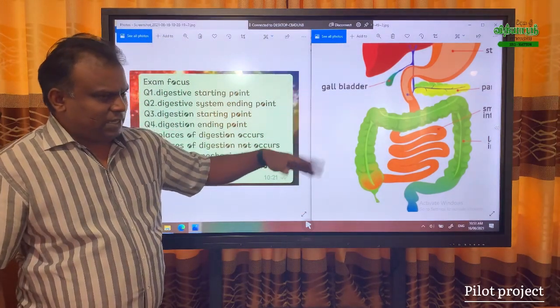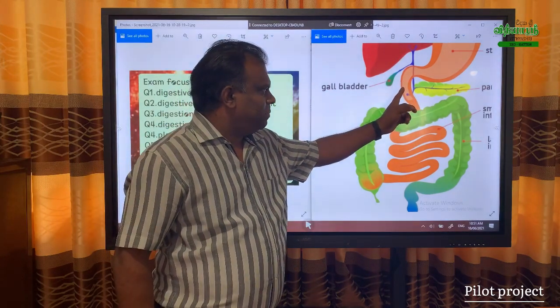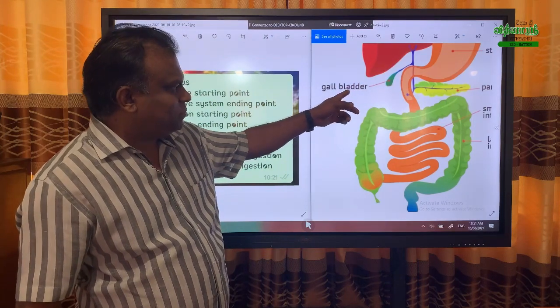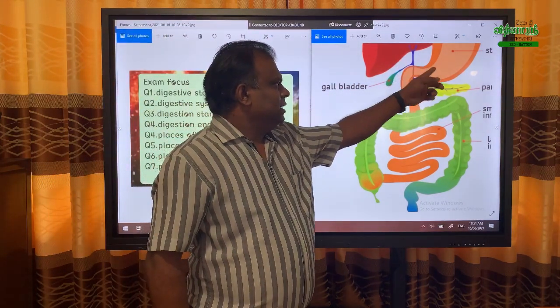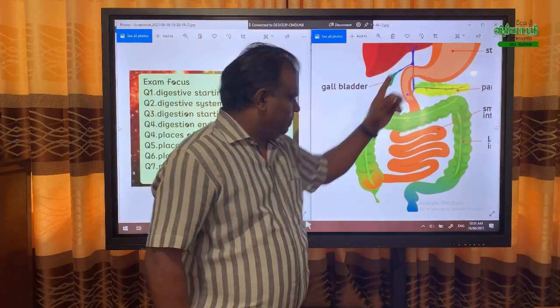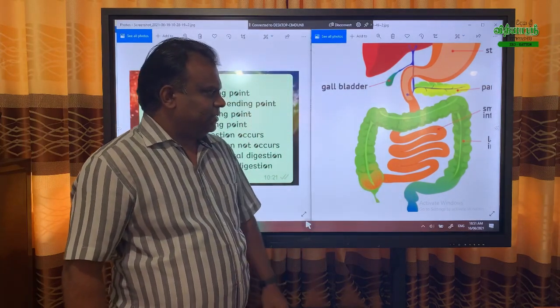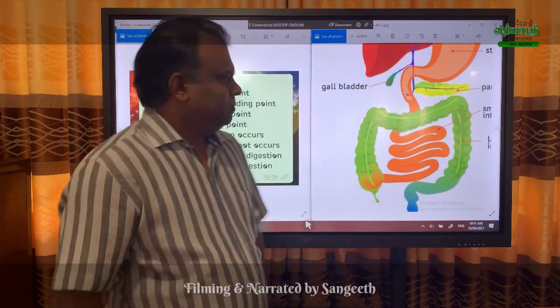Along with those small intestine parts, for further details you read your textbook and you can find it. What is the small intestine part connecting with the stomach? What is the small intestine part connecting with the large intestine? That type of question will come in the O-level exam. Thank you.